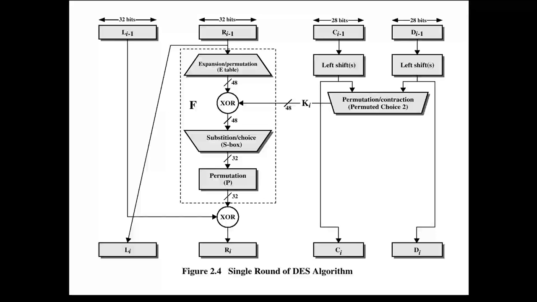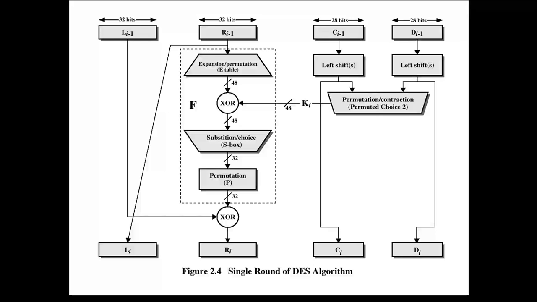After XORing we get 48 bits, which we put into the S-boxes. As we have seen, there are 6 bits for every box, and there are a total of 8 parts, so the 48 bits go into 8 S-boxes.